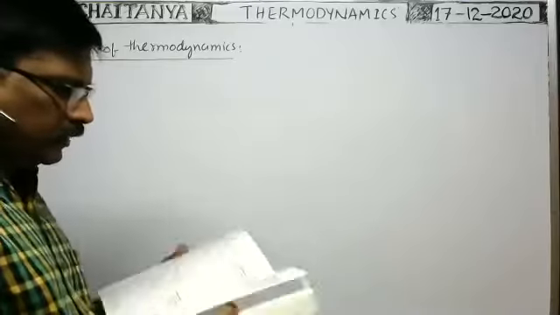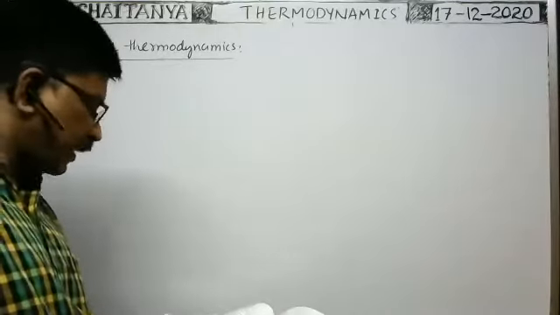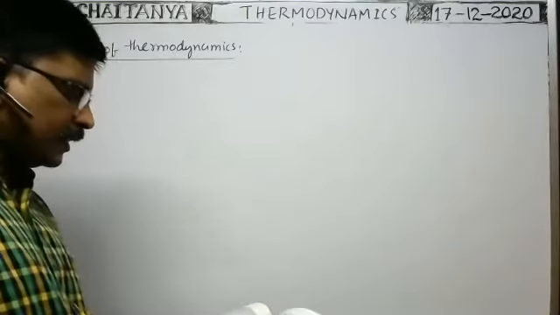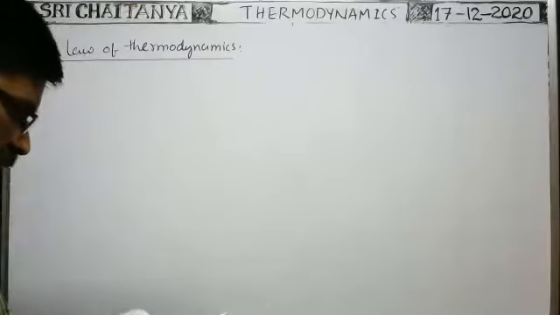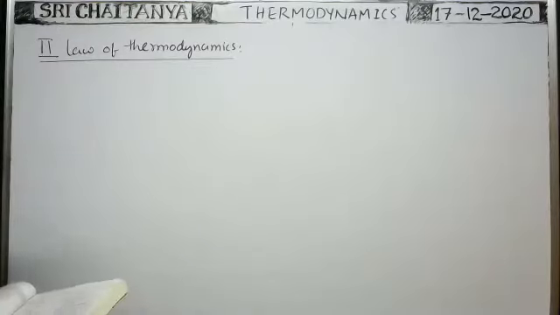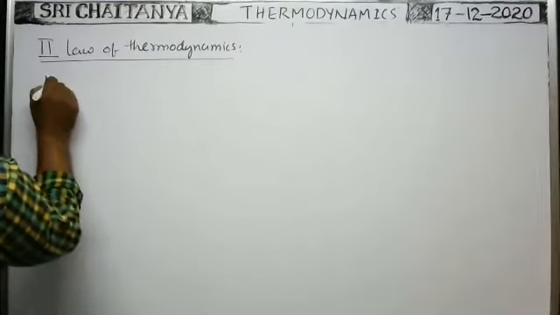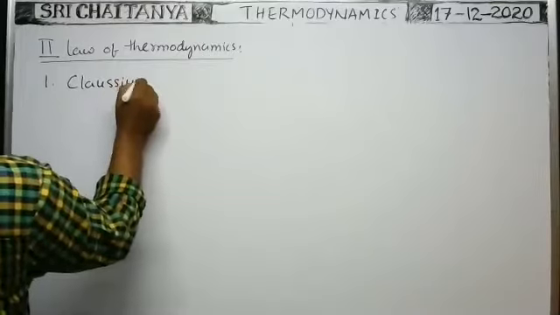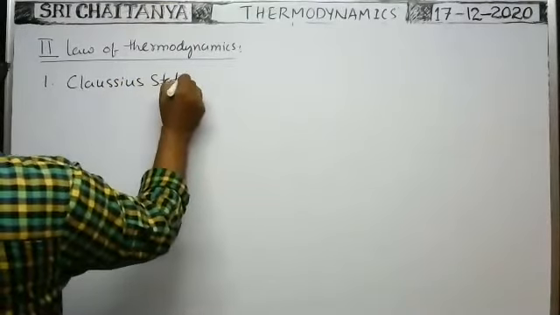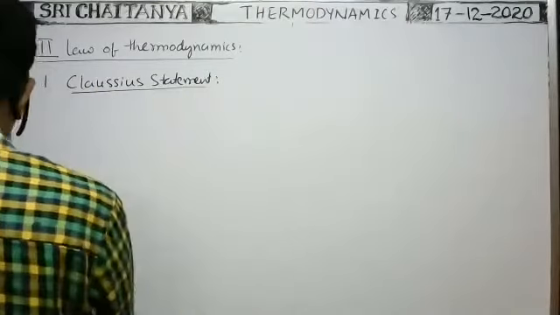They defined the second law in different statements. Clausius explained the second law of thermodynamics, and the Kelvin-Planck statement is also there. So first, the Clausius statement.